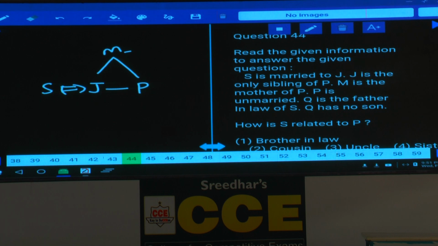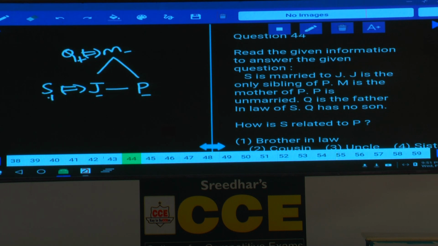As Q is the father-in-law of S, M is the mother-in-law of S. Q is the father-in-law of S, which implies that Q and M are a married couple, out of which Q is male and M is female. And Q has no son. As Q has no son, J and P are the children of this Q, and since Q does not have any son, both J and P are females.